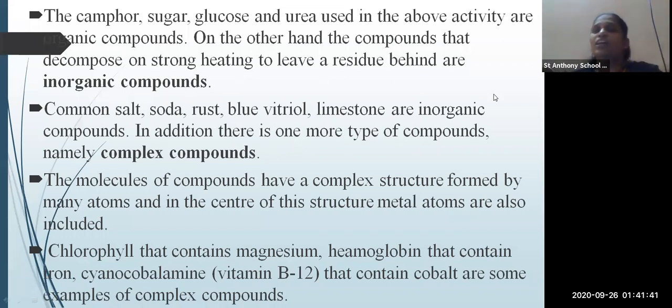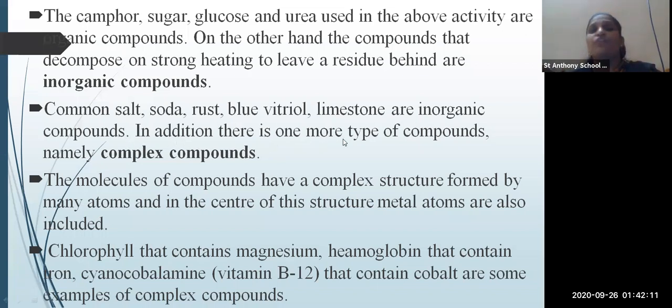Then on the other hand, the compounds which decompose on strong heating to leave a residue behind are called inorganic compounds. So we have studied about the compounds: organic compounds and inorganic compounds. The common salt, rust, blue vitriol, limestone are inorganic compounds.